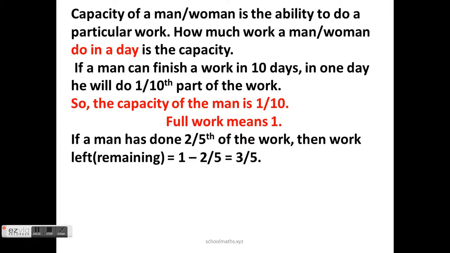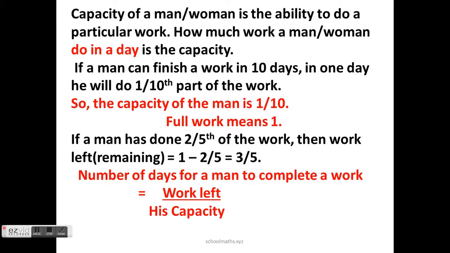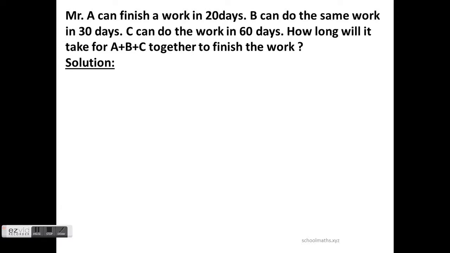So a man has done 2/5 part of the work. Then how much is left? Full work 1 minus 2/5 already done. You have to subtract. So 3/5 is left. Now a small formula: the number of days for a man to complete the work is work left divided by his capacity. Capacity means how much he will do in one day. Okay, these are the definitions, some basic points. Now using this we have to do the sums.